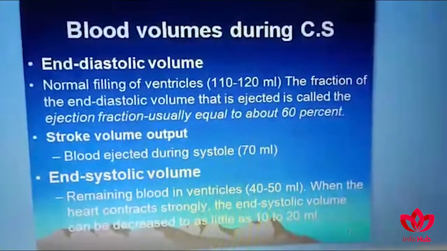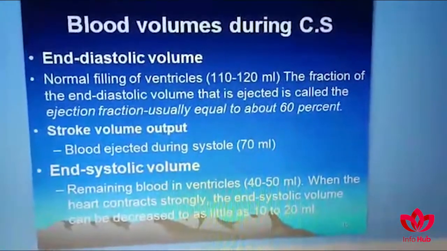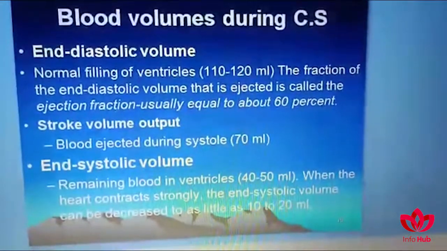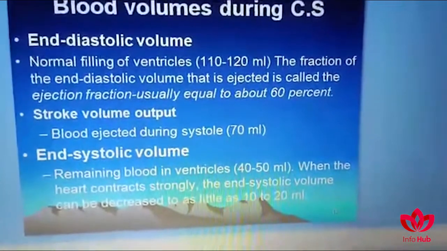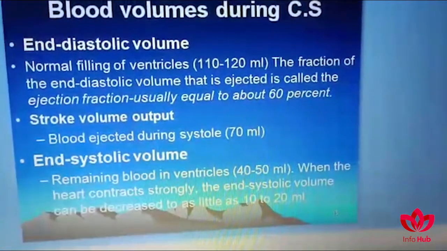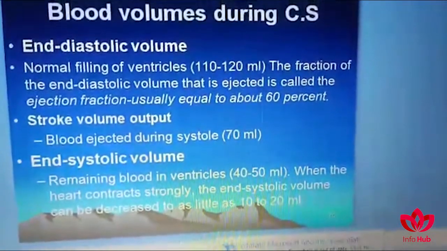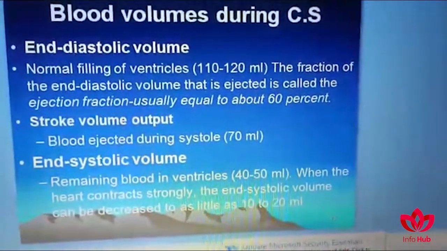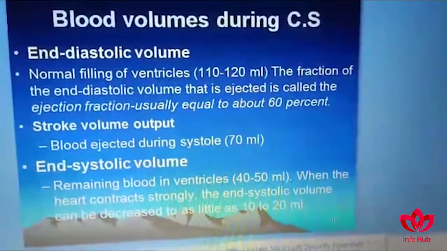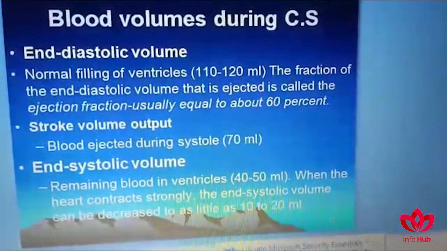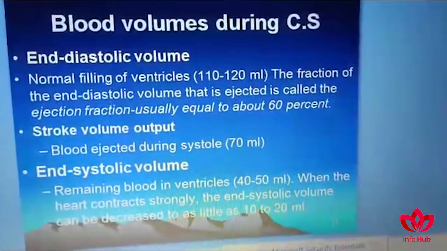Now the blood volumes during cardiac cycle, and end diastolic volume, as the name implies. This is the volume of the blood in the ventricles at the end of diastole. Normal filling of the ventricle is up to 110 to 120 milliliters of blood. The fraction of the end diastolic volume that is ejected is called the ejection fraction, and it is usually equal to about 60% of the entire volume. So end diastolic volume is 120 ml, and out of this 60% is ejected with each contraction.